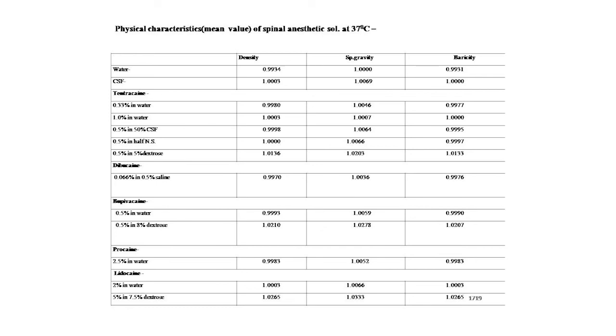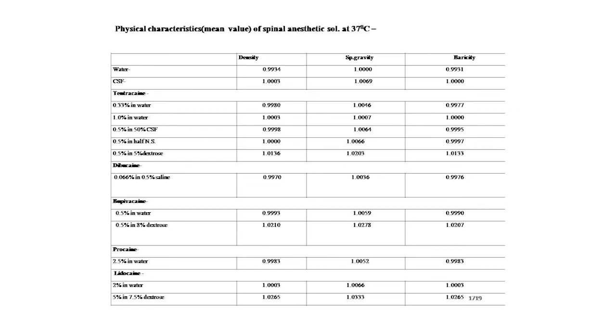Tetracaine 0.33% in water, density is 0.99, specific gravity is 1.0046 and baricity is 0.9977. Tetracaine 1.0% in water, density is 1.0003, specific gravity is 1.007 and baricity is 1.000. Tetracaine 0.5% in 50% CSF, density is 0.9998, specific gravity is 1.0064, baricity is 0.9995.